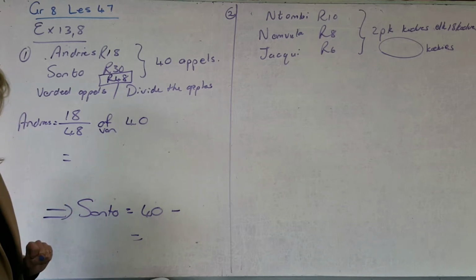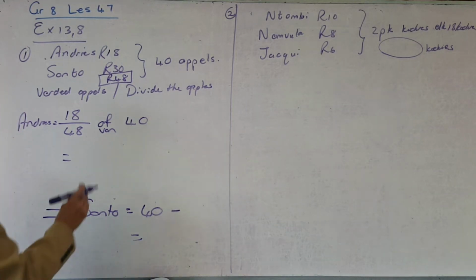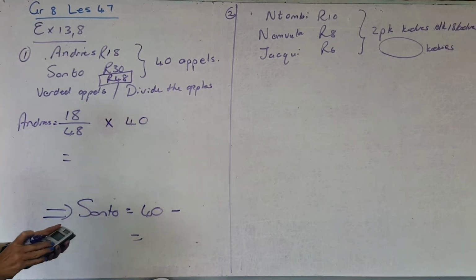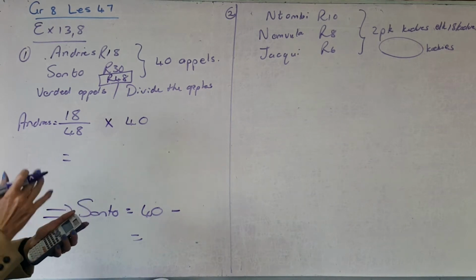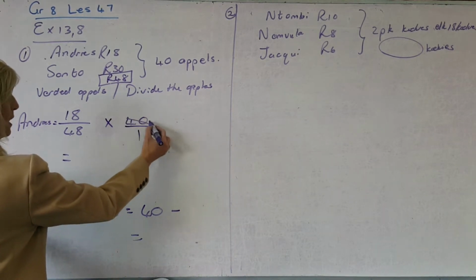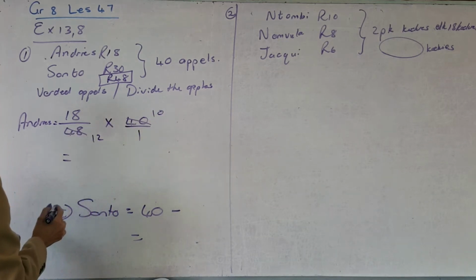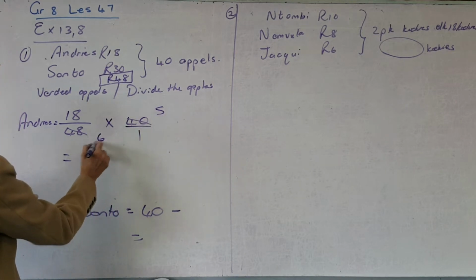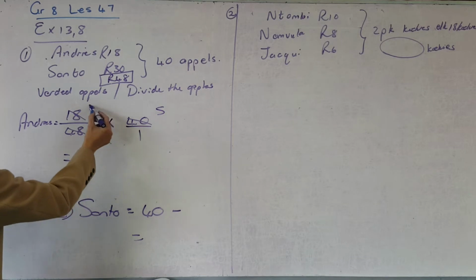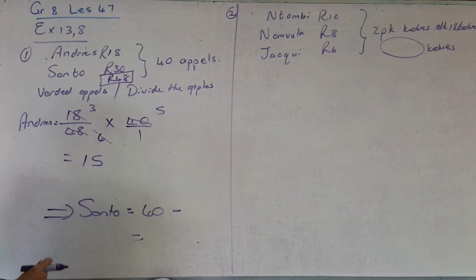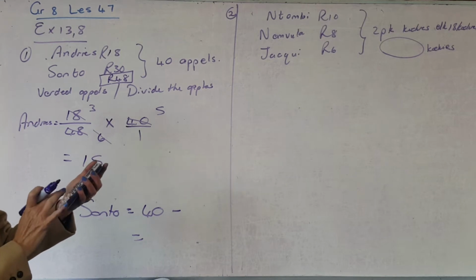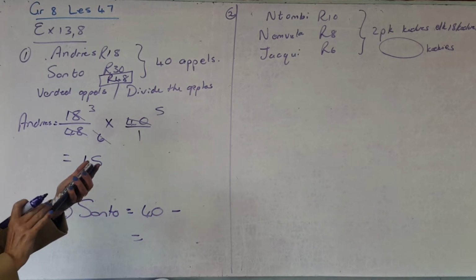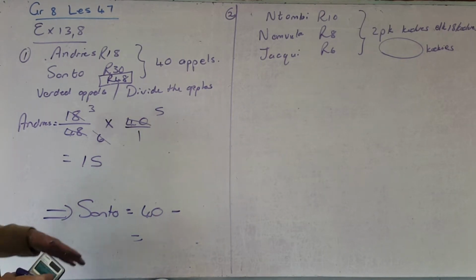So there's always alternatives. So now moet ek nou eers my sakrekenaar weer gaan werk en sê, but of becomes multiplication. And then when I take my calculator, now you can do lots of things by saying, well, 4 can go 10 times and 4 can go 12 times. Well, even more than that, 8 could go in 5 times, and 8 could go in 6 times, and then 6 can go once and 6 can go 3 times, so you're left with 15. But it's very easy just to say 18 over 48 just by using your blocking, and then by saying times 40. You can get your answer, which would still be 15.